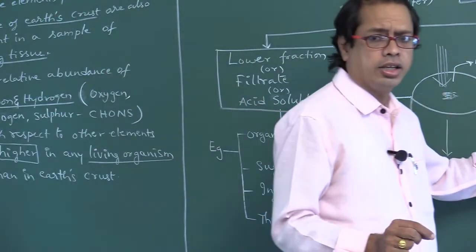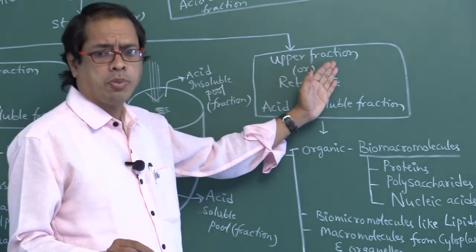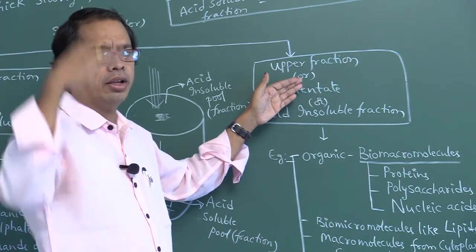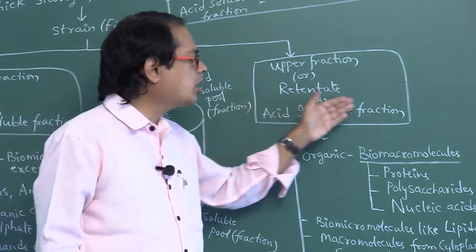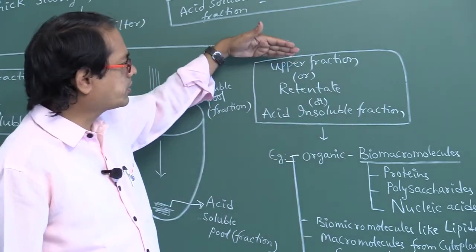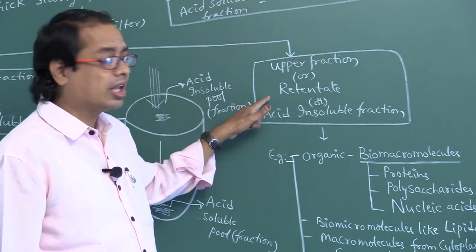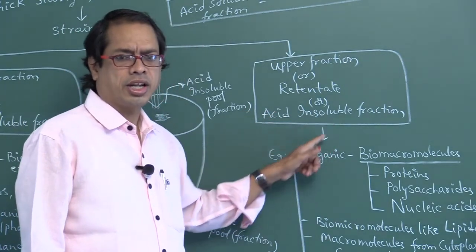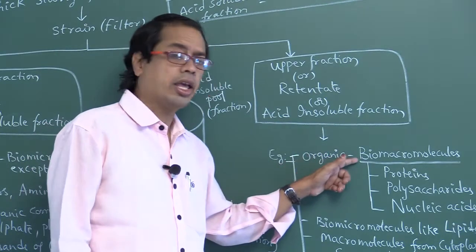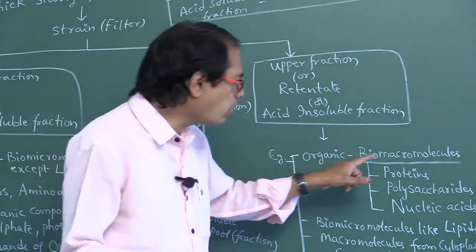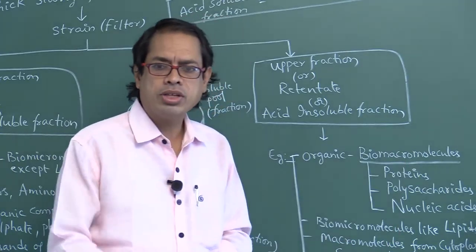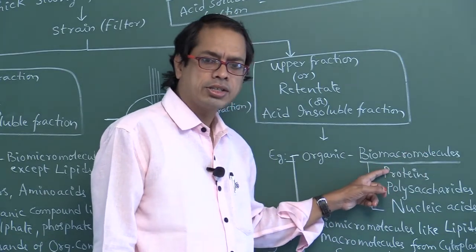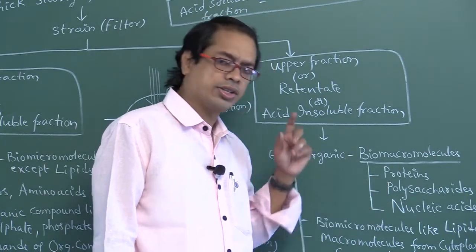If you look at here, this is the upper fraction, also called retentate. Retentate means upper one remaining. Next, acid insoluble fraction. So what are the other names? Upper fraction, also called retentate, also called acid insoluble fraction. What are the substances it contains? It contains organic molecules like macromolecules. Macro means large size, right? Macromolecules like proteins, polysaccharides, nucleic acids.